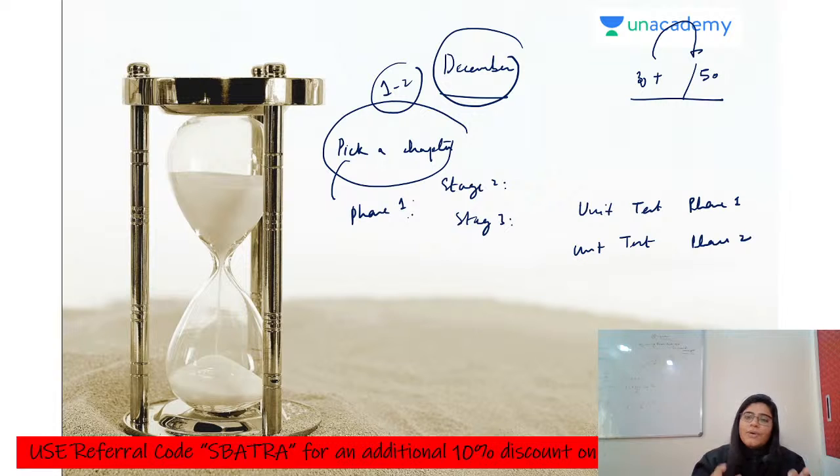This you have to do with each and every chapter. For big chapters you can go for three unit tests; for small chapters, even one is enough if you're getting good marks. So this is how the planning should be done for the month of December.